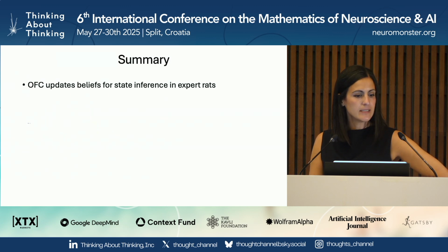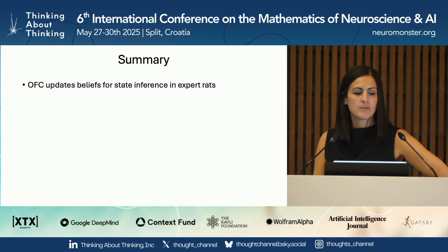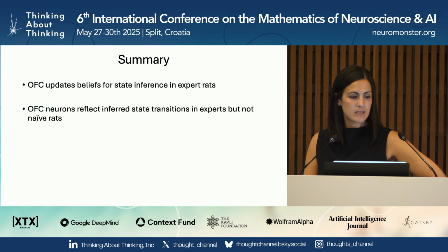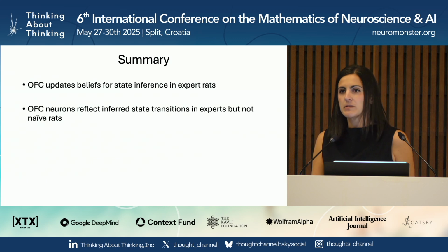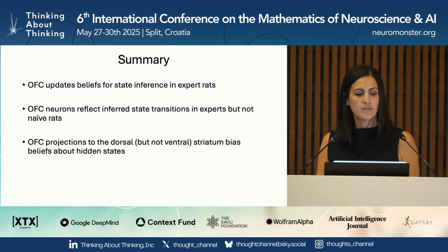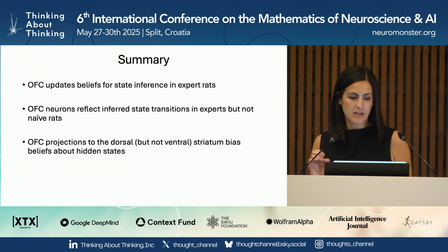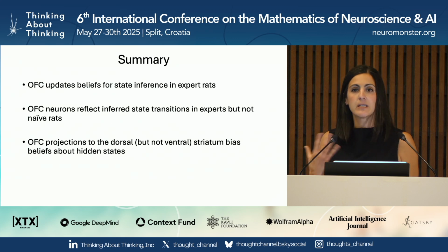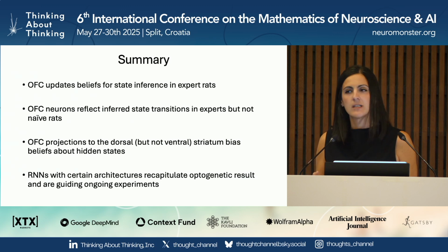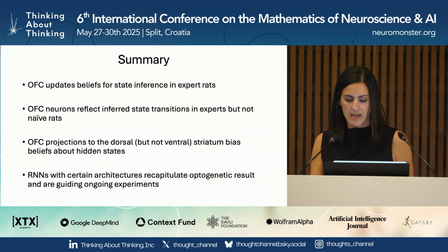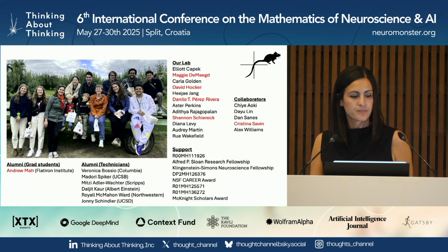Okay, so to summarize, I've shown you that OFC updates beliefs for state inference. OFC neurons reflect inferred state transitions in experts but not naive rats. OFC projections to the dorsal but not the ventral striatum bias rats' beliefs about hidden states. And we're currently using RNNs to recapitulate the optogenetic result, and we're trying to use what we learned from those experiments to guide our ongoing experiments in vivo.